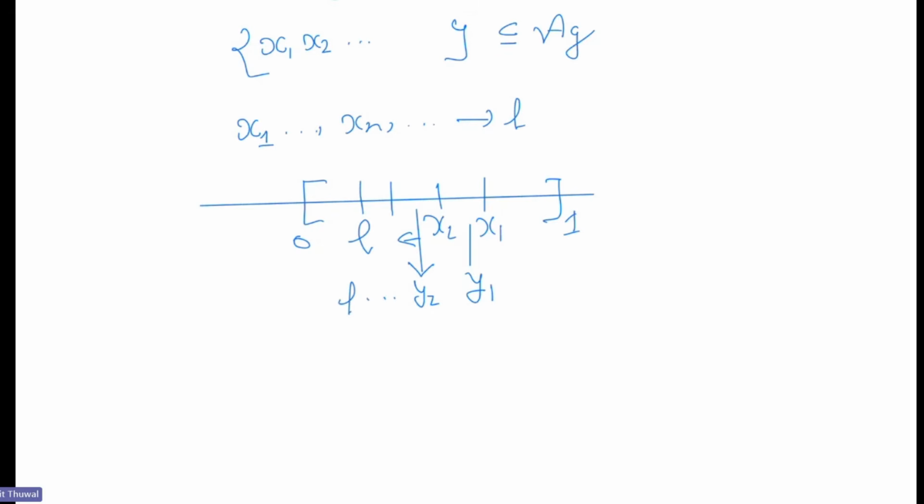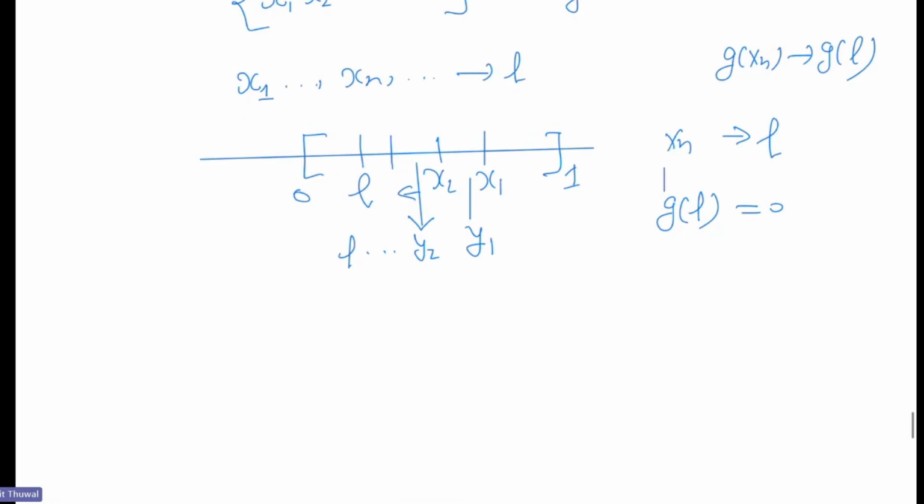Because g vanishes on each xn and xn converges to L, by the continuity of g, g of xn must converge to g of L. But g of xn is always 0, so it is a zero sequence. So g(L) must be 0.